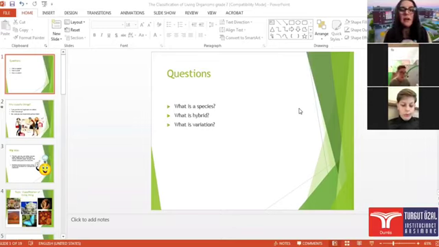Okay, very good. Now, what is variation? Can I say it? Yes, you can, Amadeo. The presence of differences between two organisms that come from the same species, like eye color. Yes. Another example? Well, we have continuous and discontinuous variation. What is the difference between continuous and discontinuous variation, Ruben? The continuous variation can change, and discontinuous doesn't change. For example, discontinuous is eye color. Eye color will not change.